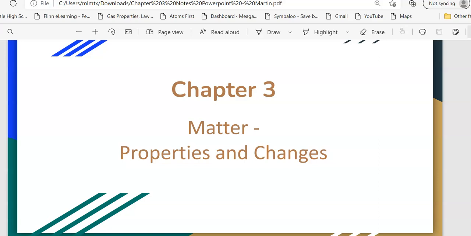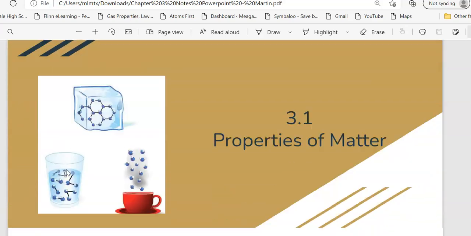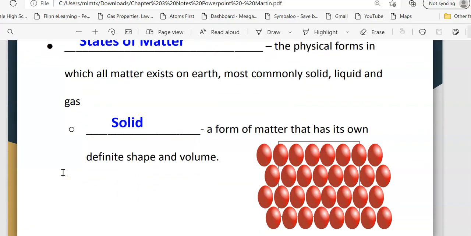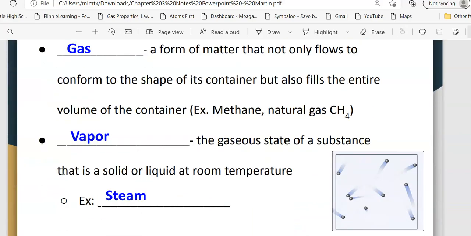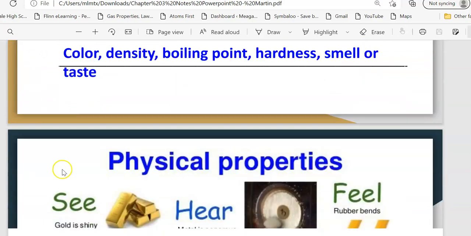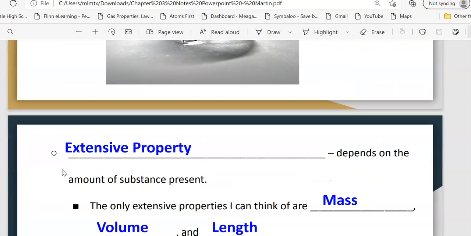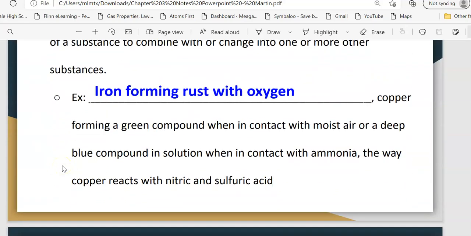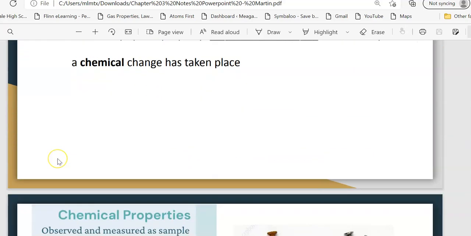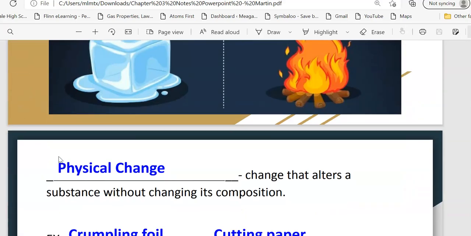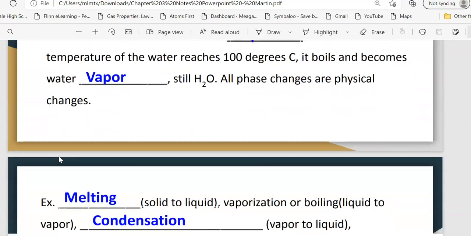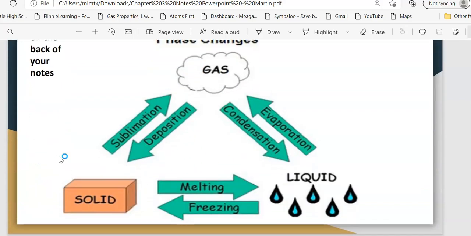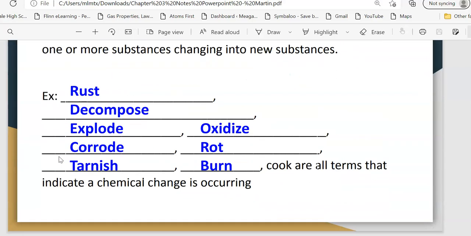So we're going to skip down. These are all the notes, and they are all filled in for you. All you have to do is read through them. The only thing that I did not fill in, because in class we actually went over it, is for those who missed class. So let's talk about the couple of things in this chapter